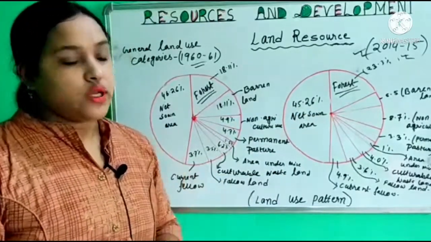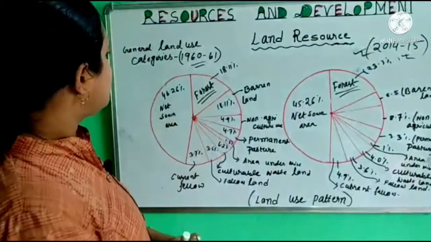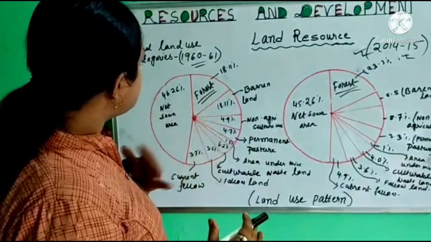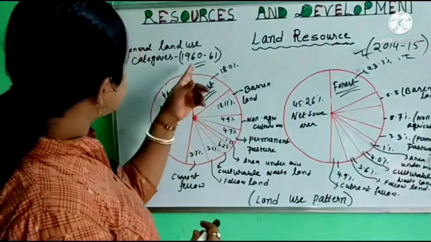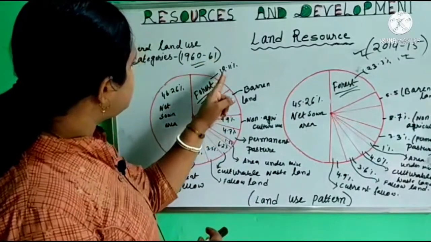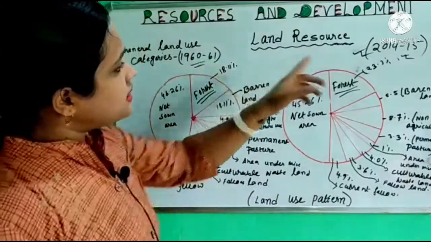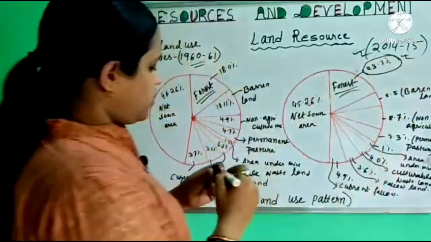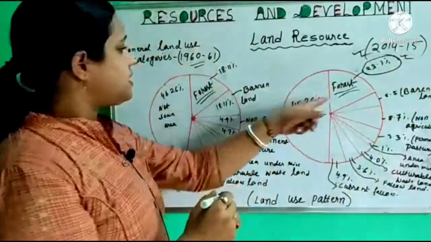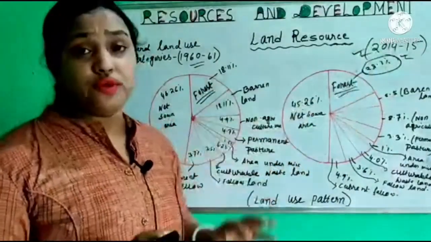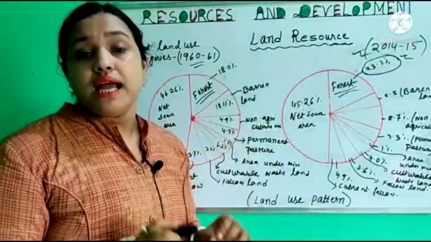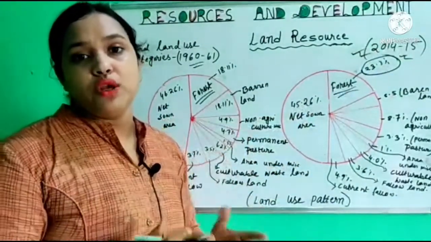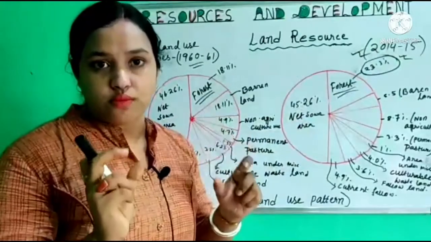First of all, we talk about forest. We can simply analyze from this diagram that in 1960 to 61, forest was 18.11%, and in 2014 it was 23.3%. So the forest area slightly increased in 2014 to 15, but it is still far below the scientific norms.